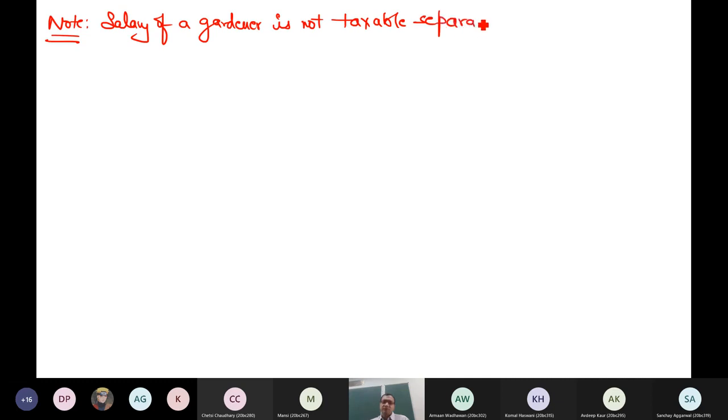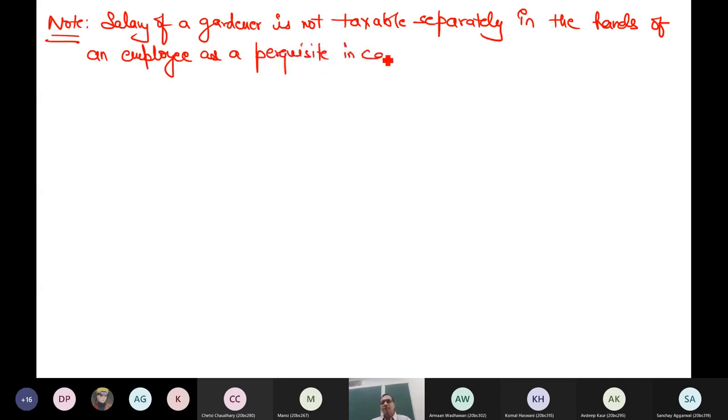So there is a note: salary of gardener is not taxable separately in the hands of an employee as a perquisite in case the gardener is provided along with the accommodation which is owned by the employer.